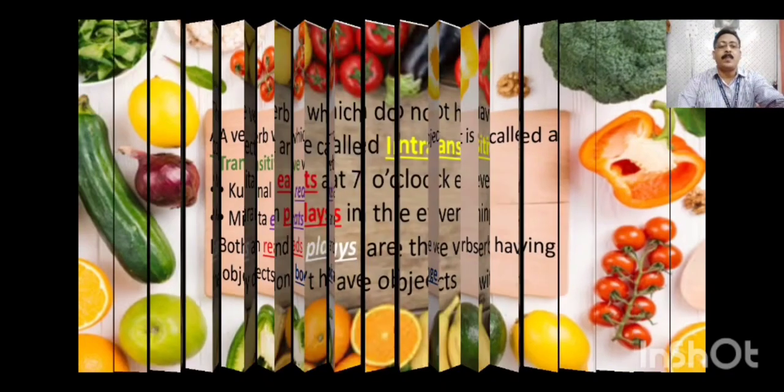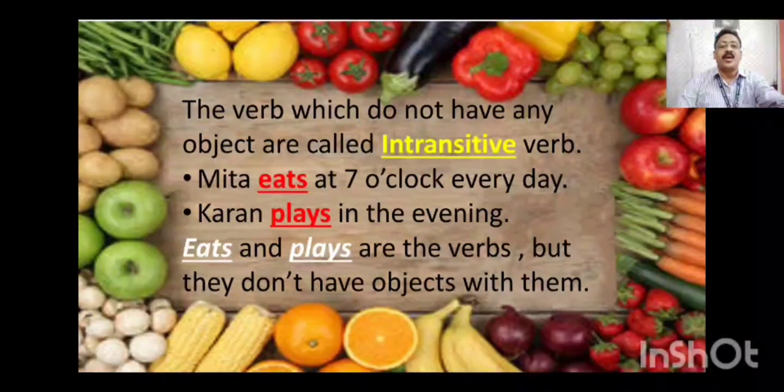Now we will move on to the next one, that is intransitive verb. The verb which does not have any object is called an intransitive verb. Mita eats at 7 o'clock every day. Karan plays in the evening. Here eats and plays are the verbs, but they do not have an object with them. In the above sentences, Mita eats at 7 o'clock every day and Karan plays in the evening, there is no object after the verbs eats and plays. That's why these sentences have intransitive verbs, so they are called intransitive verb sentences.